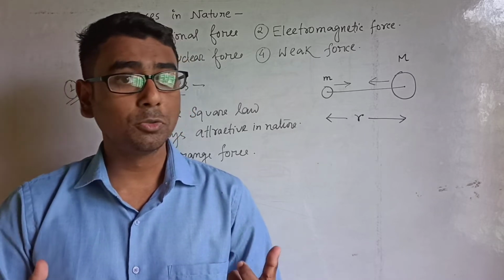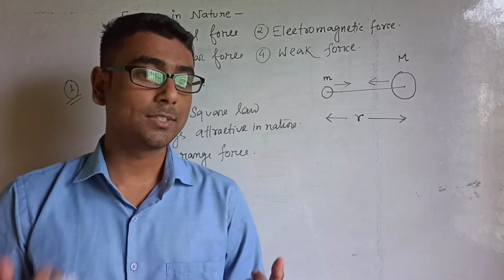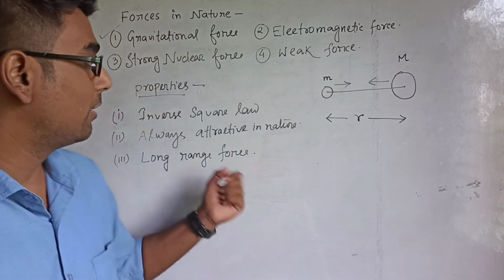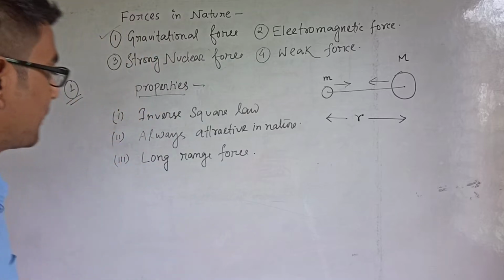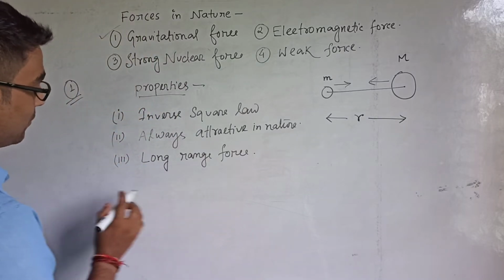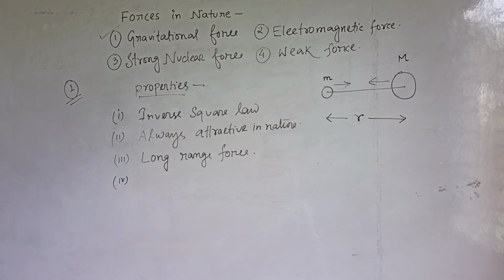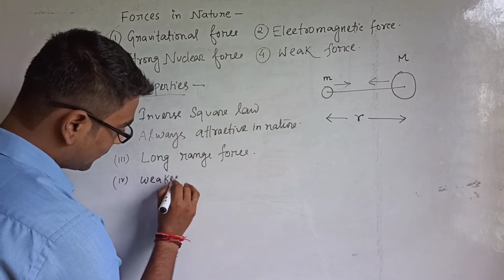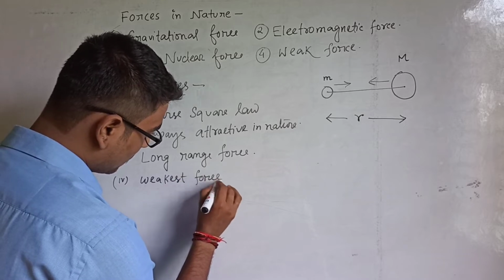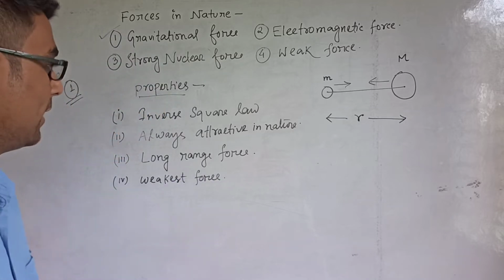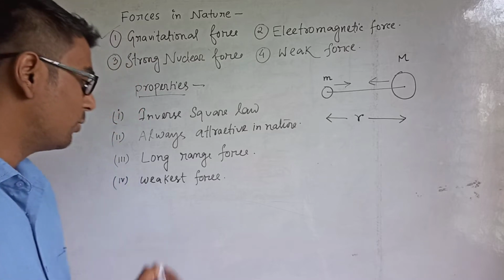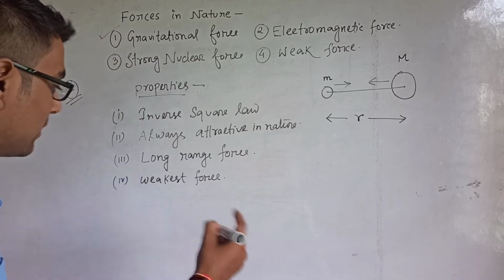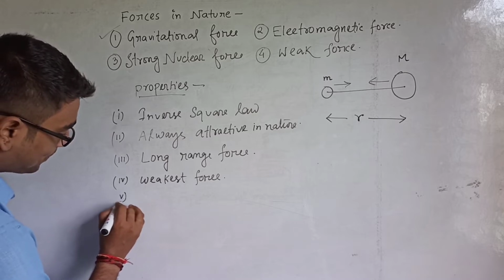You can assume the distance between Earth and Sun is so large, still there exists a gravitational force. So it is also a long range force. And the fourth one is that it is known as the weakest force in nature. After a while you will get to know why it is called the weakest force. I will describe it elaborately.